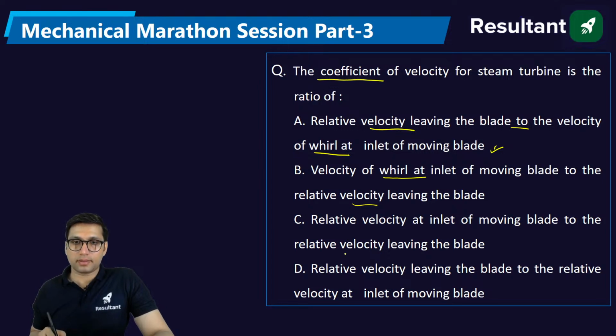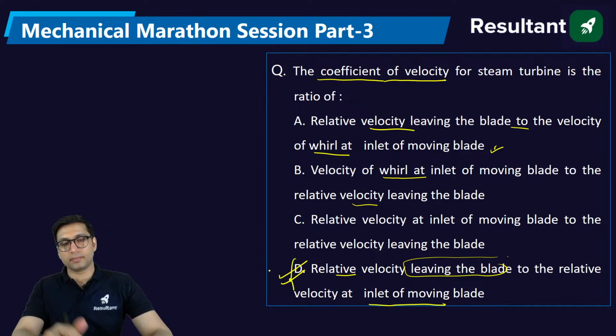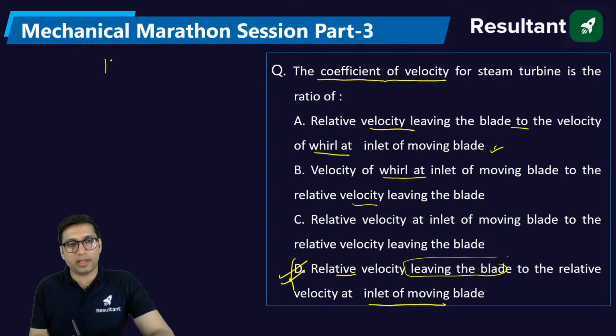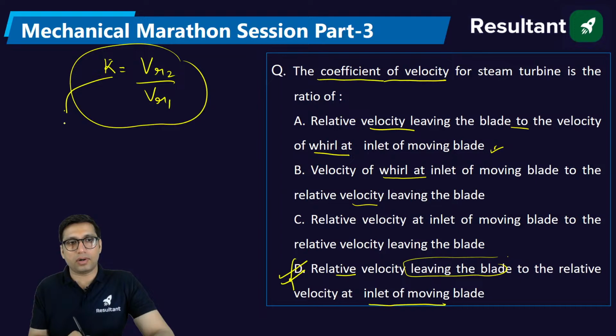The answer is option D. The coefficient of velocity is basically a constant which depends on the relative velocity at the exit of the blade to the relative velocity at the inlet of the moving blade. So the right answer is option D for this question. The coefficient of velocity can be denoted by K, equal to relative velocity at the exit to the relative velocity at the inlet. So this is called coefficient of velocity.